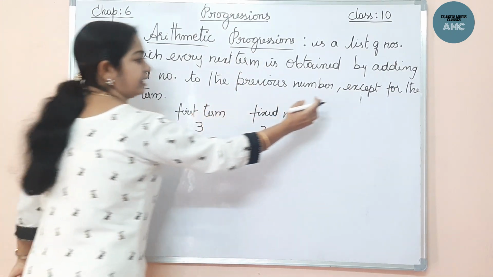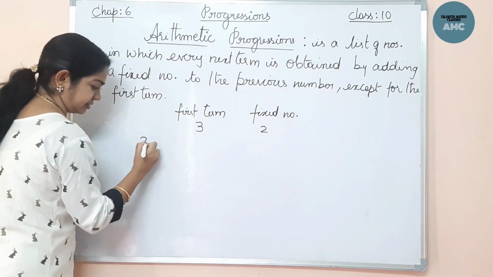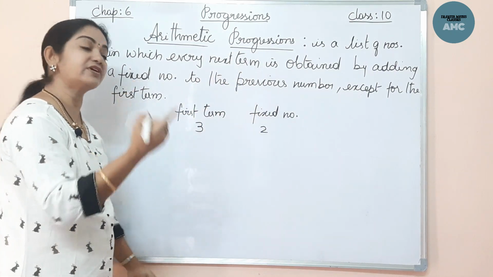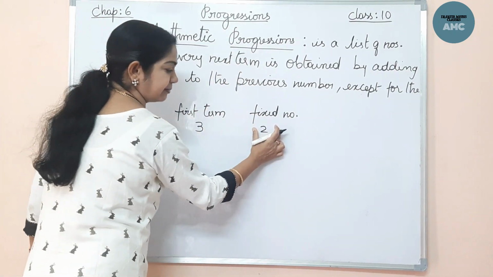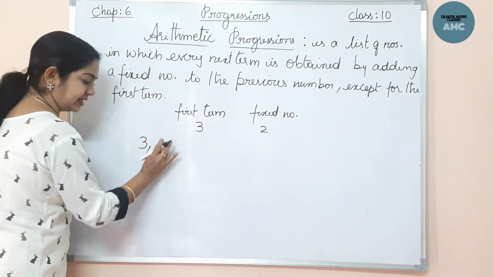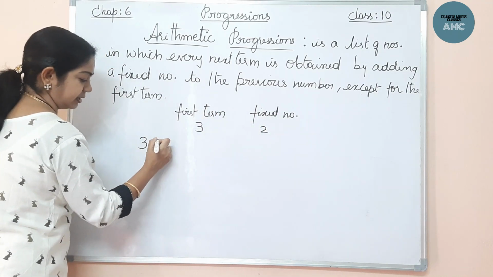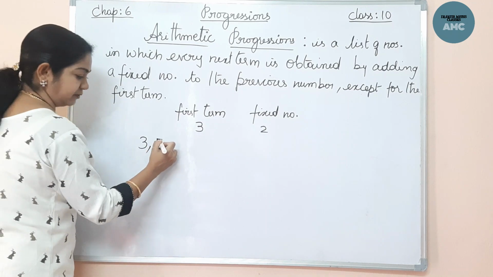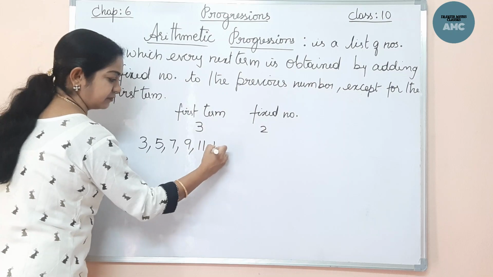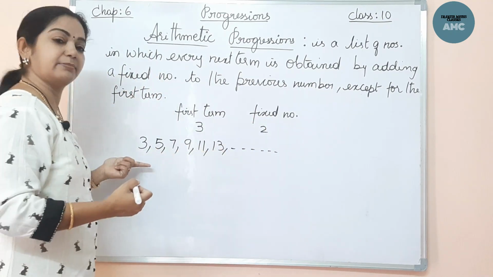Now, I have taken the first term as 3. The next term is obtained by adding a fixed number to the previous number. Let me add 2 to this number. It comes to 5. Then if you add 2, it comes to 7. If you add 2, 9. If you add 2, 11. If you add 2, and so on. This is an arithmetic progression.